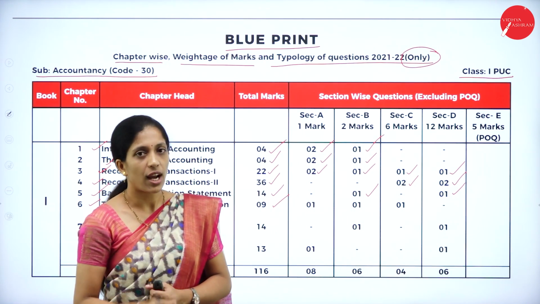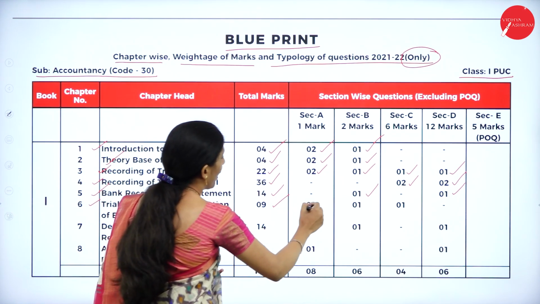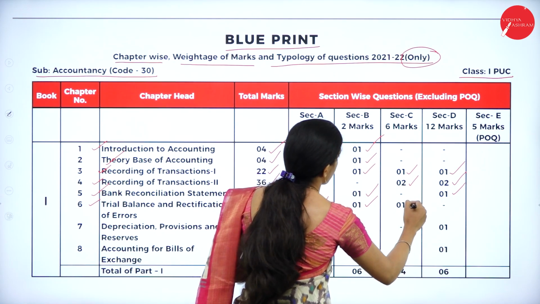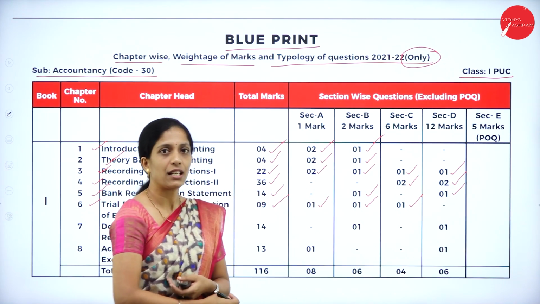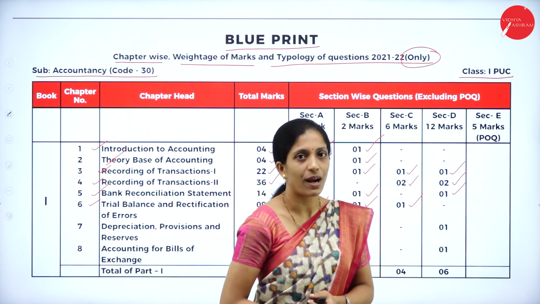So under chapter 6 you can expect 9 marks, where 1 mark 1 question will be asked, 2 marks 1 question will be asked, and 6 marks 1 question will be asked. So 1 mark 1, 2 marks 1 and 6 marks 1.